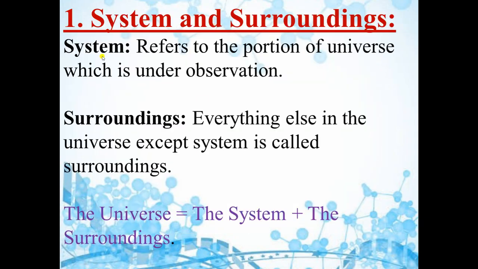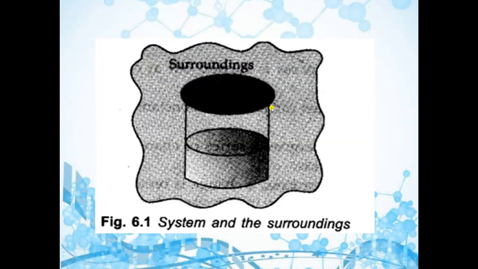So here system refers to the portion of the universe which is under observation and surrounding is everything else in the universe except the system. Universe consists of system and surrounding. A system is separated from the surrounding by a real or imaginary boundary. So you can see that this is the boundary which separates system and surrounding. Okay. So the object under observation is the system and the rest of the part is surrounding.